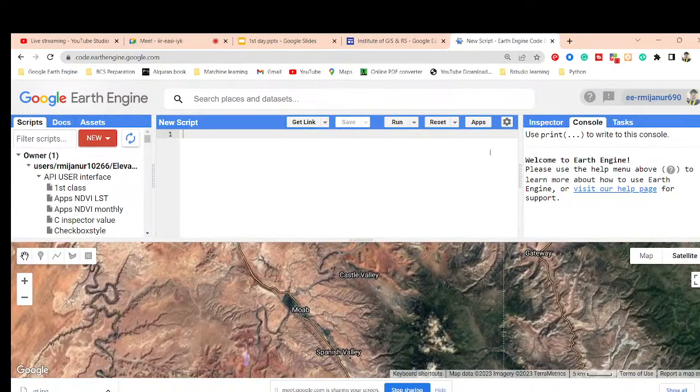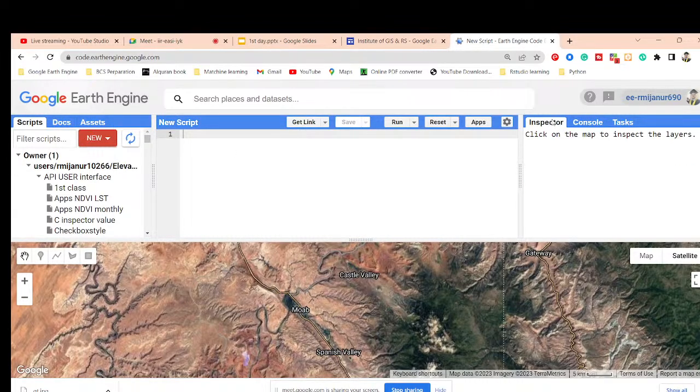Okay, so first of all, you can see the inspector tab. The inspector tab is mainly for map querying results. Suppose you want to add an NDVI map, or any type of map in here, and you want to check the value of this NDVI map or LST map for a specific coordinate or location. Then click on the inspector tab and click on the map. Then we can get the result for this coordinate. What is the condition of the NDVI? What is the condition of the LST? What is the condition of other types of indices? You can get that in here.